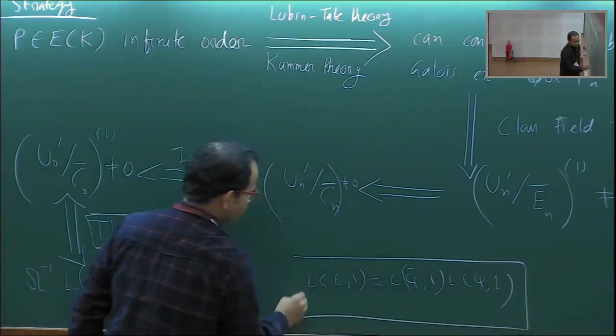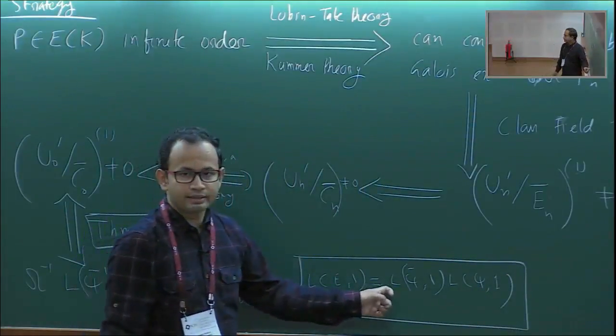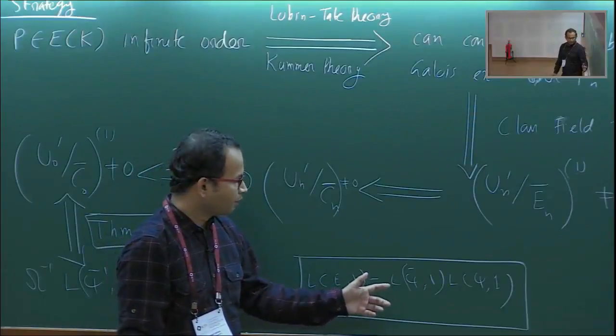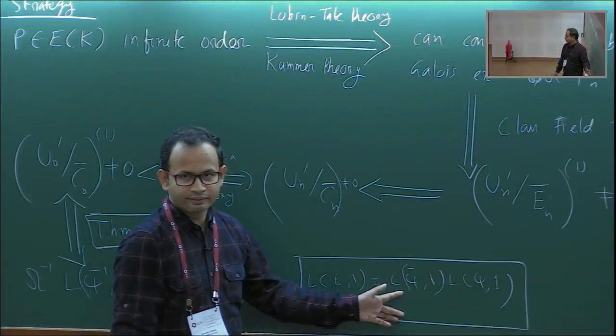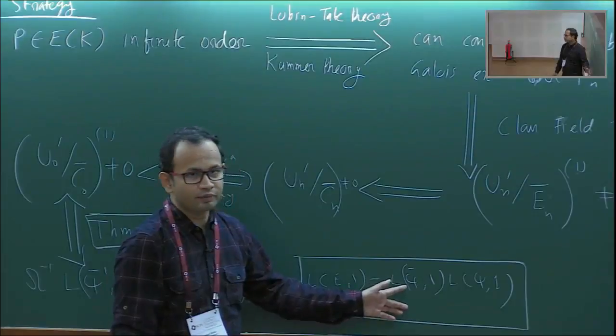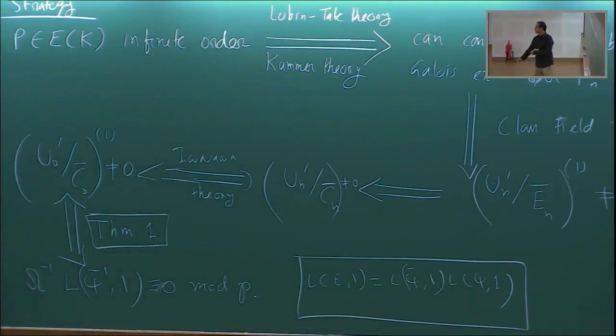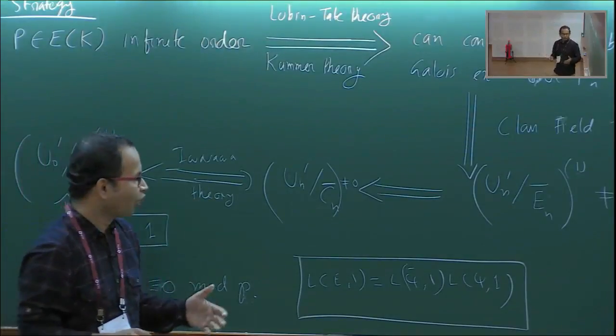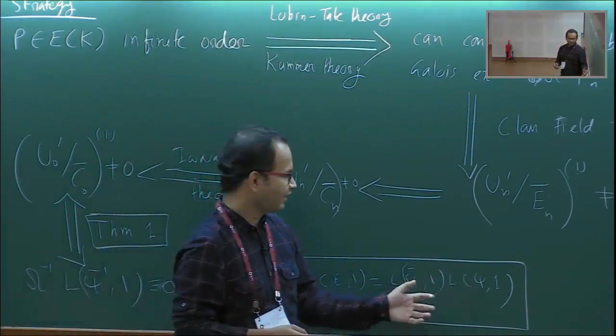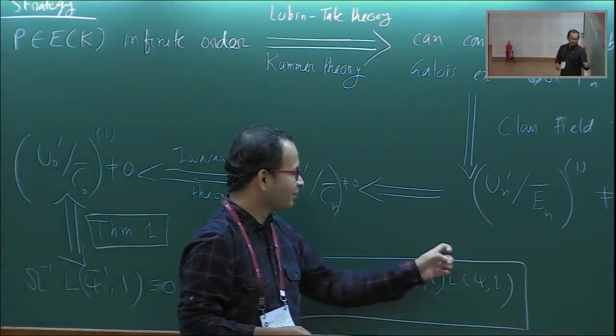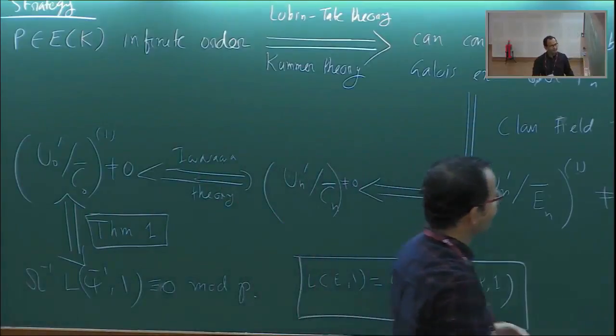As I showed yesterday, this comes from the fact that the number of points on the residue field is like the degree of 1 minus Frobenius. It's the fixed points of the Frobenius. So how do you calculate the fixed points of the Frobenius? It is the number of elements in the kernel of 1 minus the Frobenius. And the degree of 1 minus Frobenius is like the norm of the element 1 minus Frobenius. That's where you get 1 minus pi kind of thing, and that's how you get this decomposition.